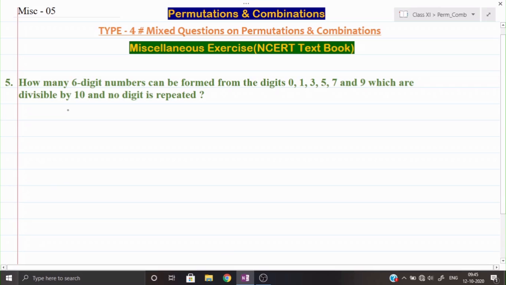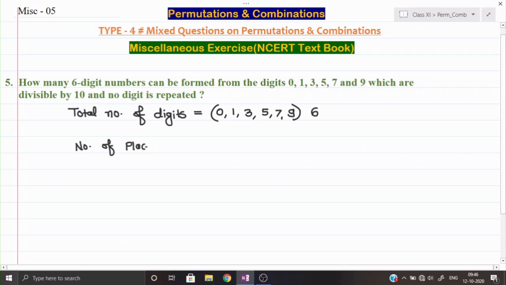We can say that total number of digits is equal to 0 1 3 5 7 and 9. This is given to us. This we can keep in the bracket. And total how many are there? These are 6. Total 6 digits we have been given here. Okay, and how many digit number we have to form? 6 digit only.